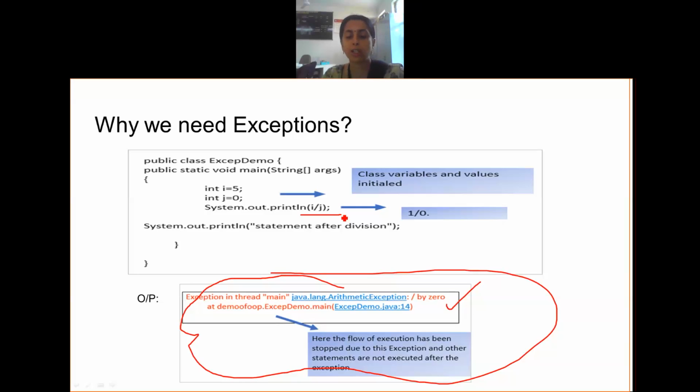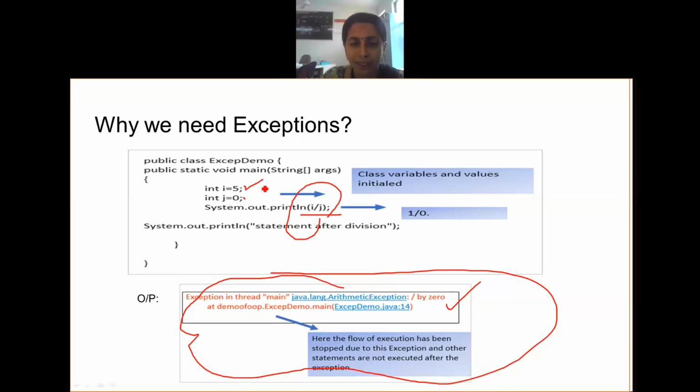Okay, we have something called try, catch, and finally blocks. I think all of you know about it already. The try block talks about the part of the code which may lead to an error, which may lead to an exception. For example, this. So i is equal to 5, j is equal to 0.